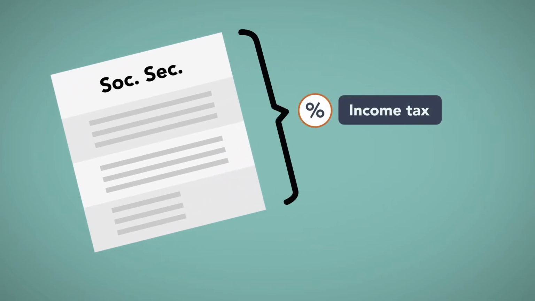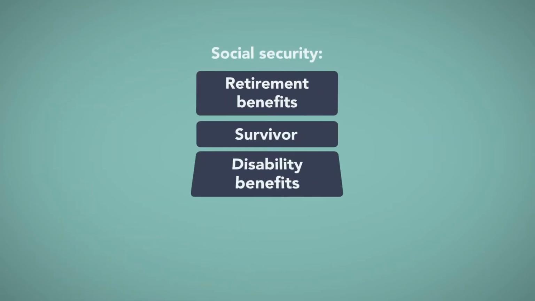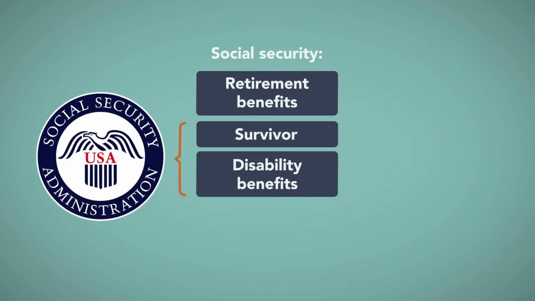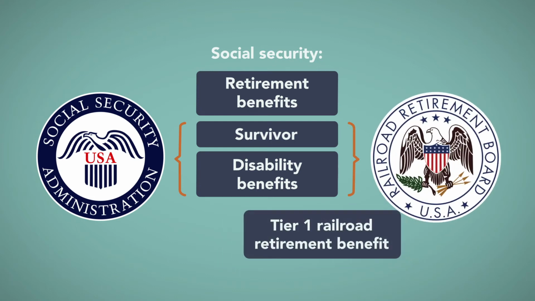The general rule is that while Social Security income is subject to income tax, only part of the benefit is taxable. Social Security includes monthly retirement benefits, survivor and disability benefits received from the Social Security Administration, and survivor and disability benefits received as a Tier 1 railroad retirement benefit.